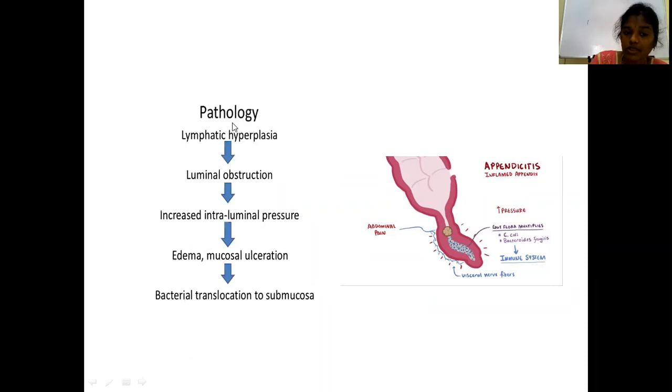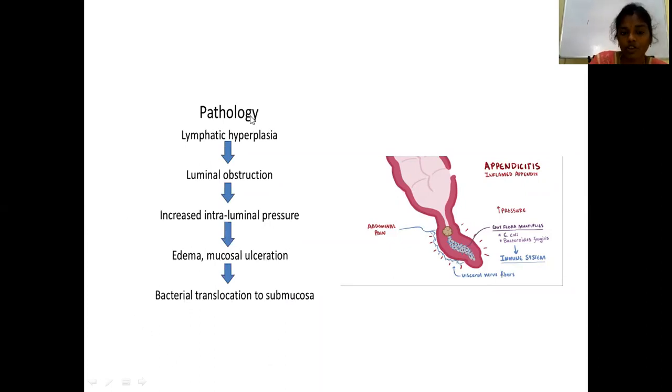In addition, if there is any fecalith, it causes luminal obstruction. With the luminal obstruction, there will be increased intraluminal pressure and accumulation of secretions like mucus. This causes edema and mucosal ulceration. Once the mucosa gets ulcerated, there will be bacterial translocation into the submucosa, and this initiates the appendicitis or inflammation.